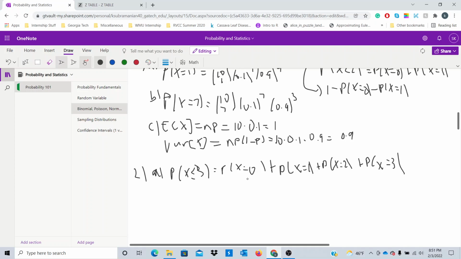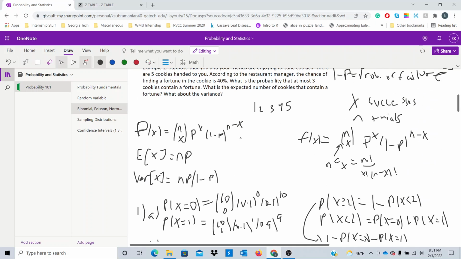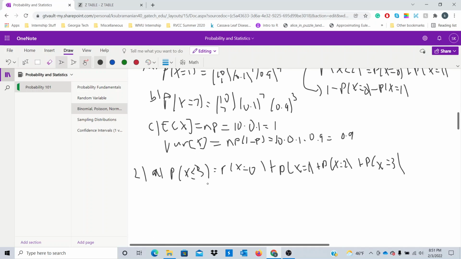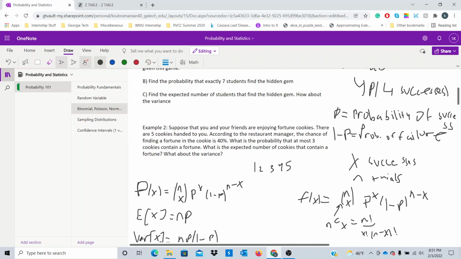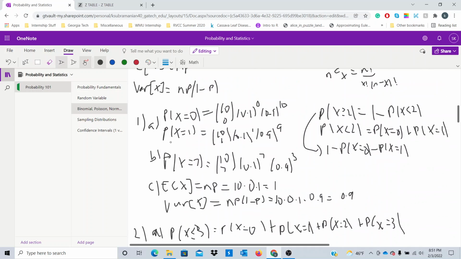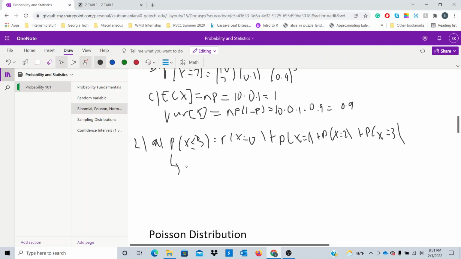So we can compute each of these individual terms right here through using our formula up here. However, that's a little tedious though. We can observe that getting at most 3 fortunes in a cookie means we don't want scenarios where we get 4 fortunes or 5 fortunes, because remember we have 5 cookies, right? So this is equivalent to 1 minus the probability of getting more than 3 fortunes, right? And what are the ways of getting more than 3 fortunes in your cookie? Well, you can get 4 fortunes or 5 fortunes.